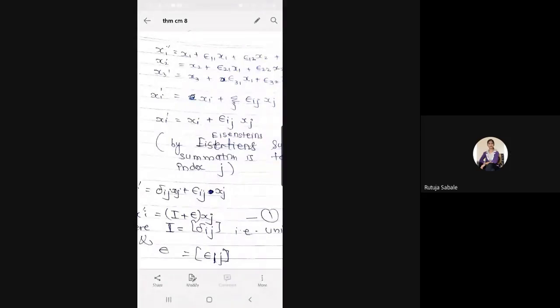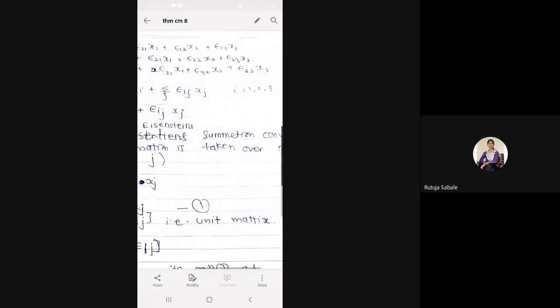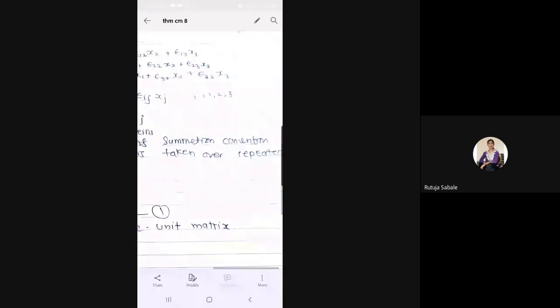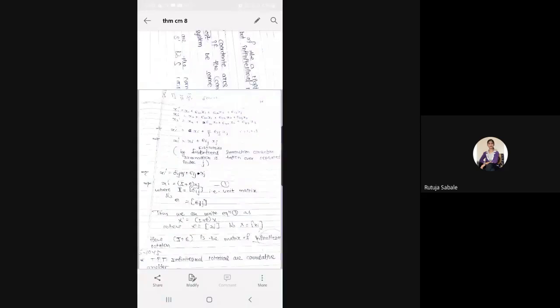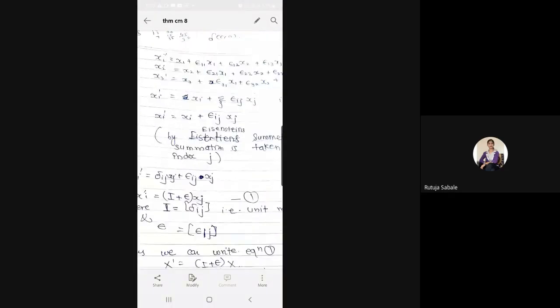Yes, ma'am. Okay. So here now by using Einstein summation convention, now you have to search what is Einstein summation convention. So what is Einstein summation convention? In which if suppose we have very small increments, this summation we can remove. Okay, what is the summation over j? Epsilon ij. Now instead of having that summation epsilon ij, we can remove that summation.